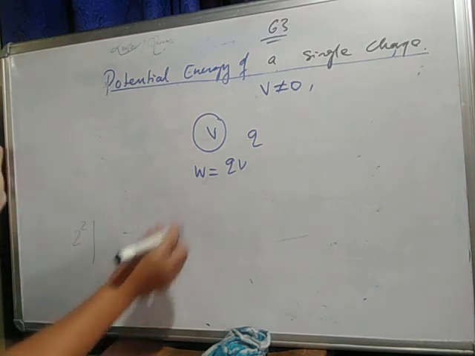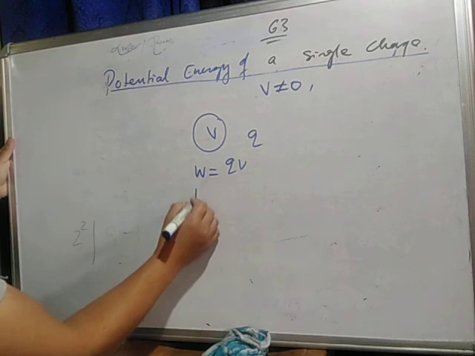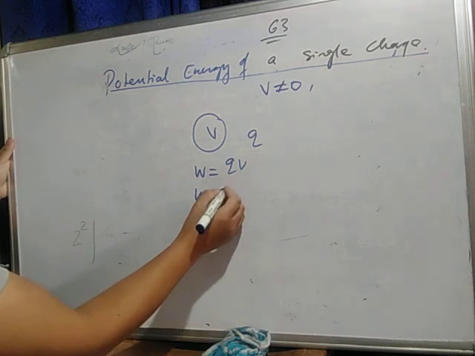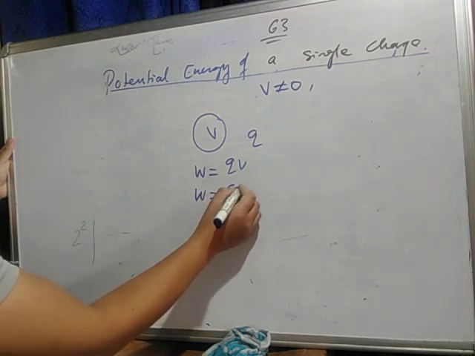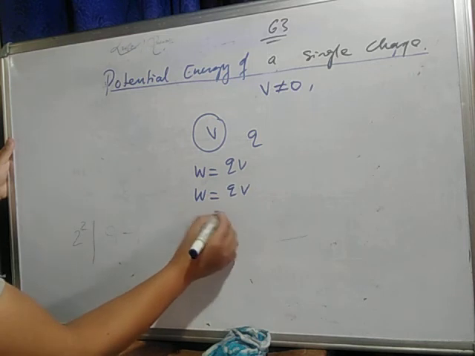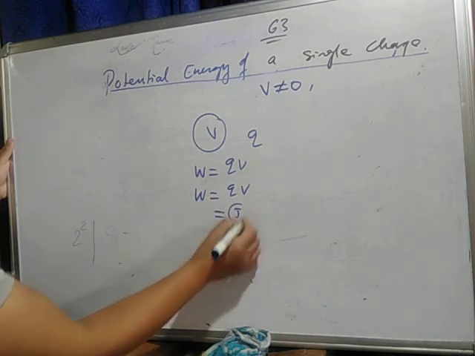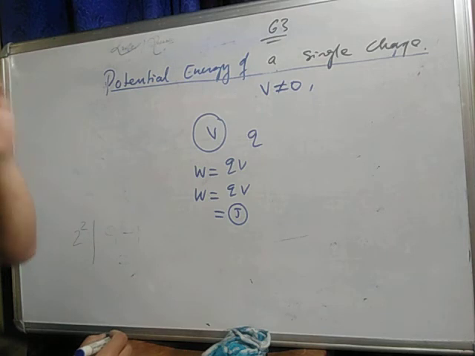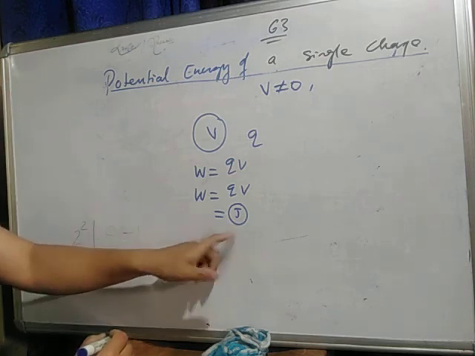So the SI unit of this is that of work, isn't it? The SI unit of work is how much? Joule, isn't it? Yes sir. Joule. Okay.